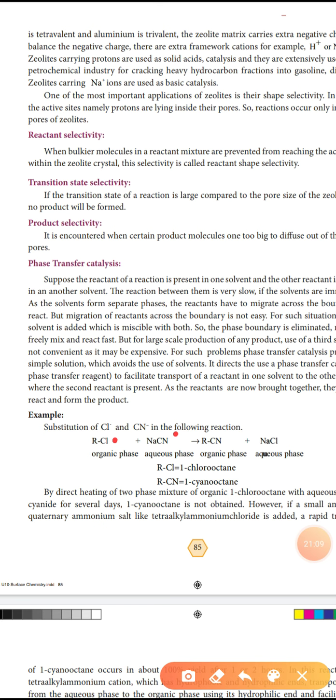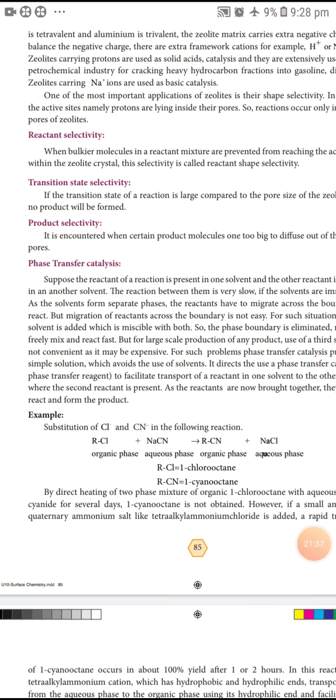However, if a small amount of a quaternary ammonium salt like tetraalkyl ammonium chloride is added, the reaction rate increases. The rapid formation of 1-cyanooctane occurs, with about 100% yield after 1 to 2 hours.